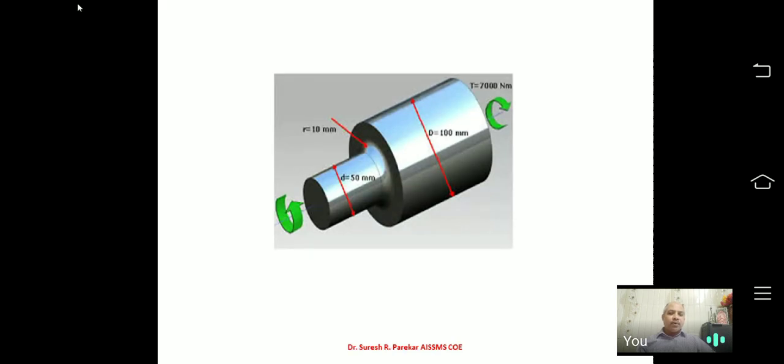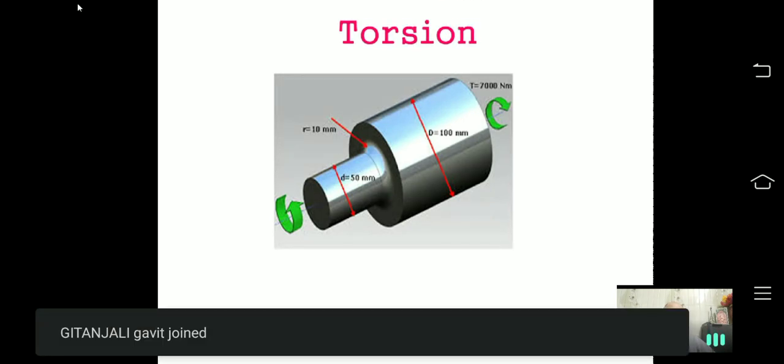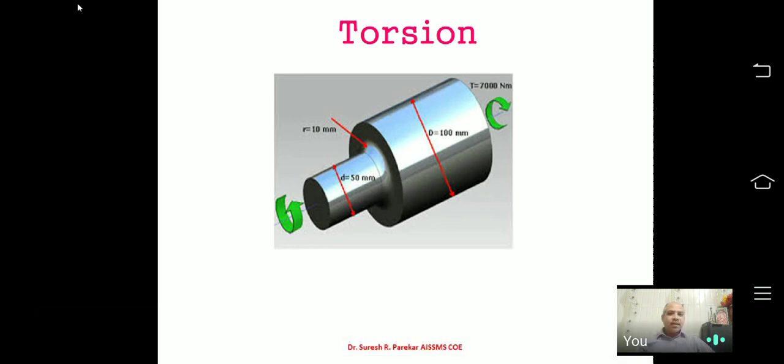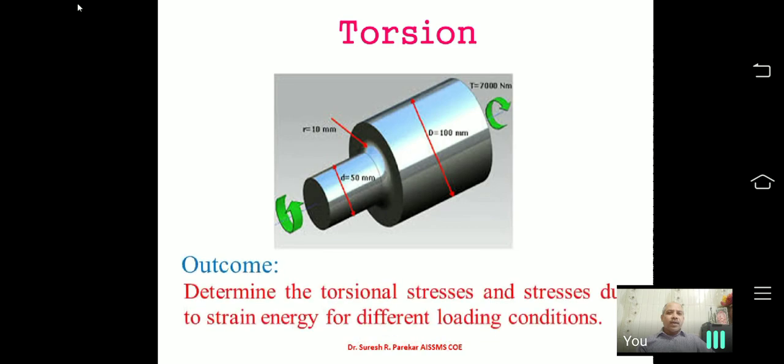Now we have torsion, that is of shafts. So we do not have torsion for our subjects. We have only for shaft. Now the outcome we have, that is we are going to get torsional stresses, and torsional stresses we have in terms of shear. Now first we will differentiate what is bending moment and what is torsional moment, and then we will switch over to the bending moment.